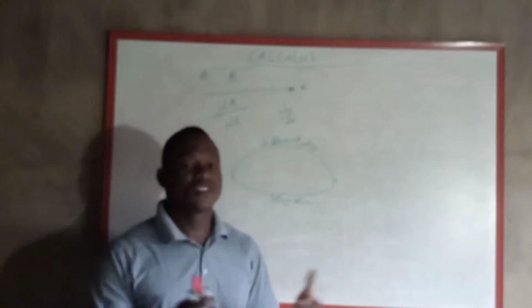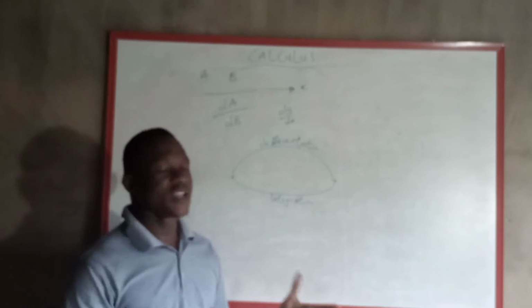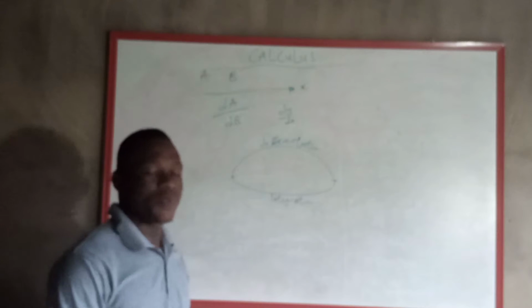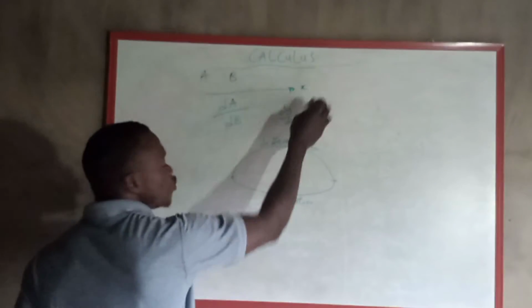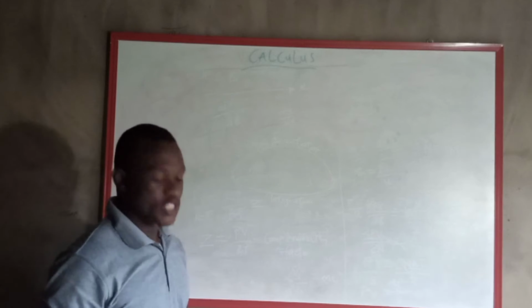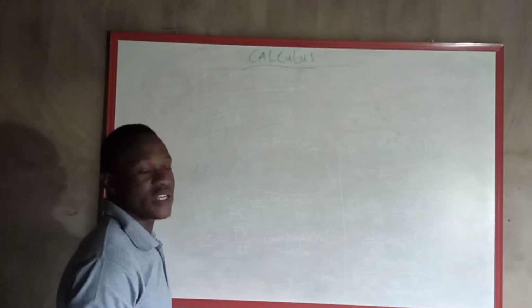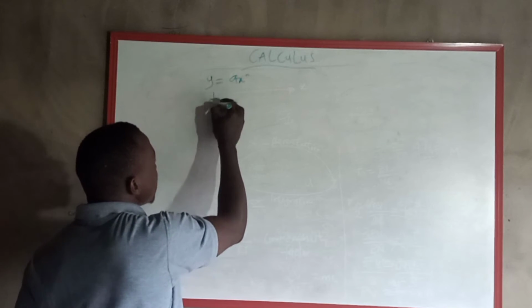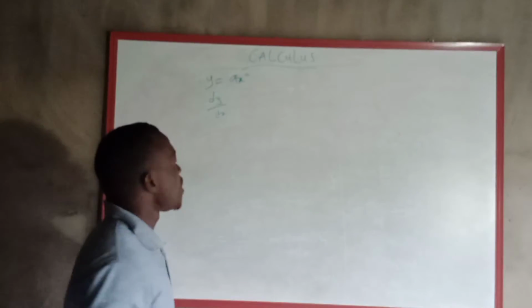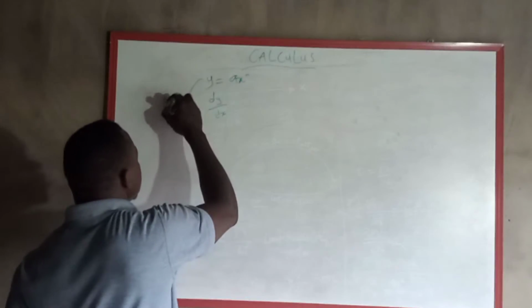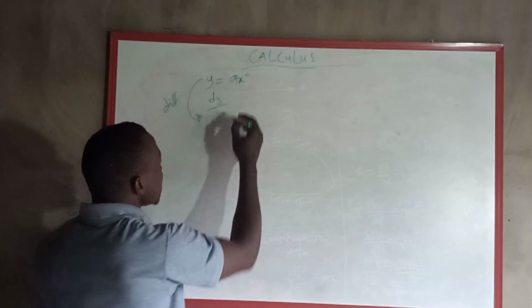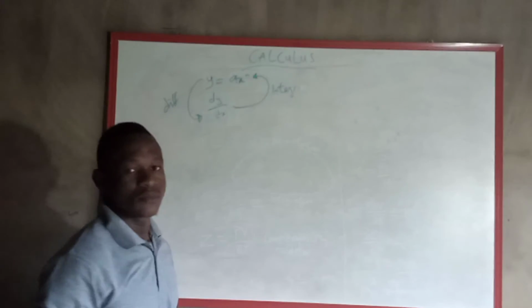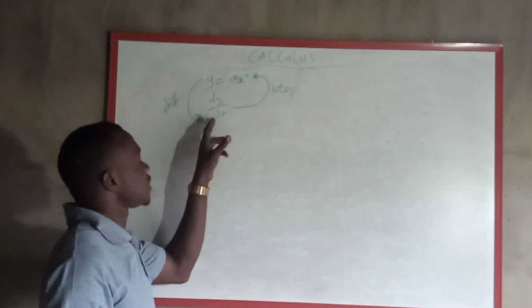So most times they use calculus in different applications when they are trying to check the relationship between one particular principle, one particular property against a reference property or against another. So now, how do we differentiate? In differentiation, they give you a principle, or they give you a question that starts with y. Let's say y equals ax raised to the power n, and you differentiate to get dy dx as your final answer. That is differentiation. Now, for integration, they give you dy dx and ask you to go back to y. That is integration. So you see how it is. Differentiation is from beginning to end, and integration is from end to beginning.